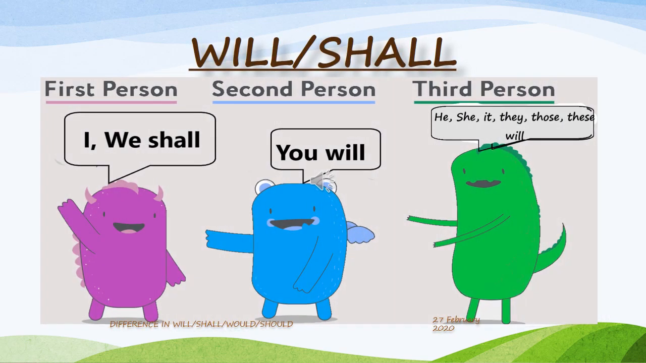This is a very simple example of will and shall. First person: I, we shall go to the market. Second person: you will go to the market. Third person: he, she, it, they, those, these will go to the market.